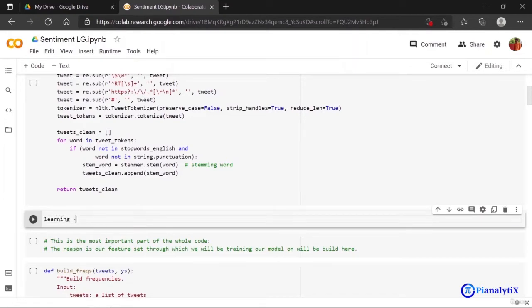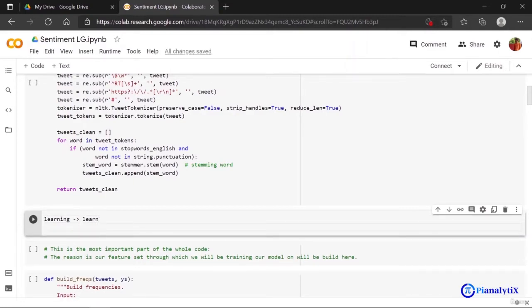If I send this word into my stem function, it would give me learn. Or let's say the word is works. If I put this into my stem function, it would return work. So you can see that it is removing the suffixes from the word and returning the base word. This is what the stem function does.